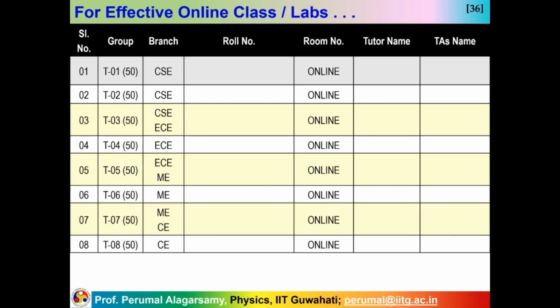Now, how do we take a tutorial? Because problem solving has to be close contact, we make a group of 50 students each. So the 930 students are grouped into 19 groups. You can see here the T1, which is the computer science students, 50 students.